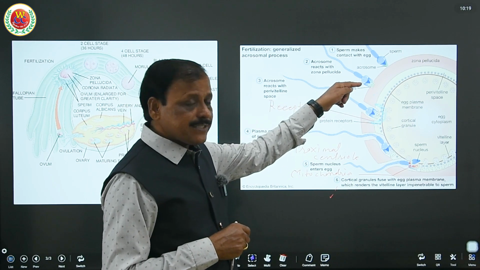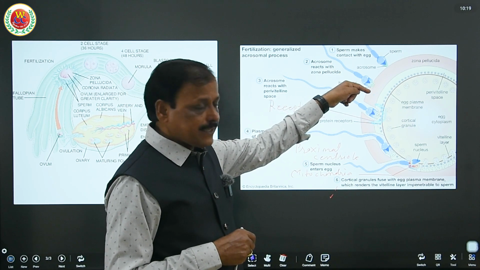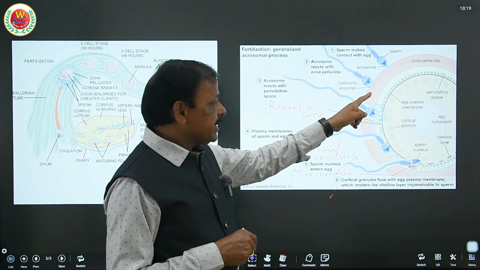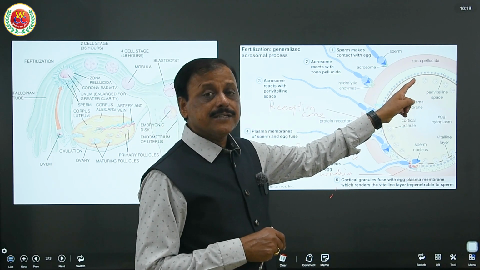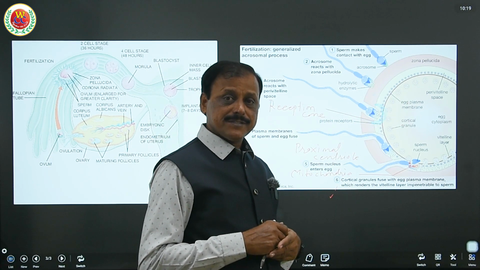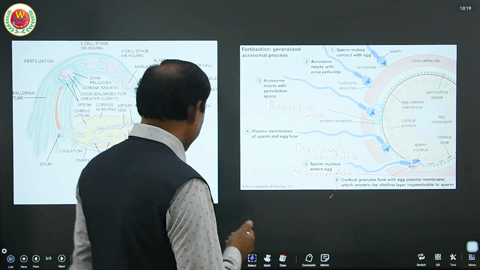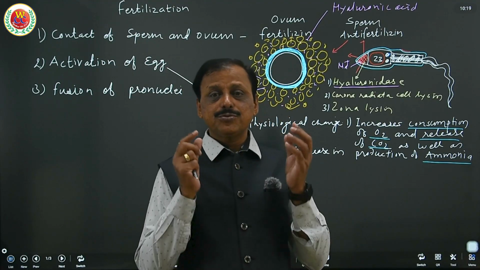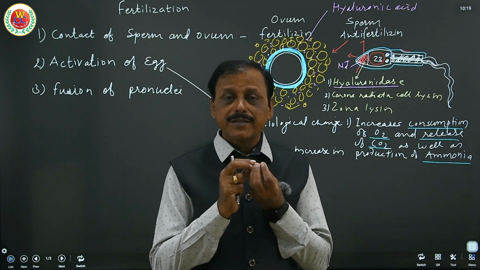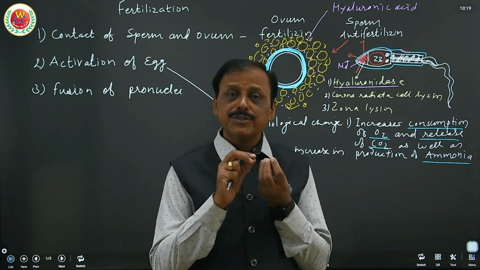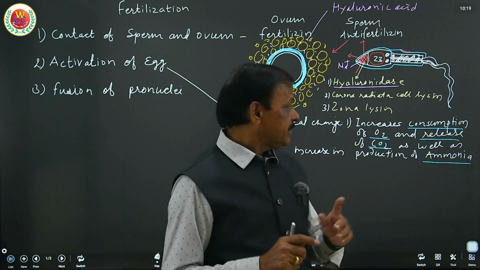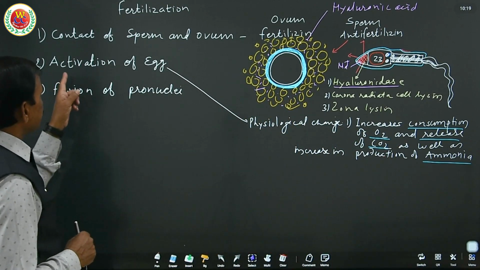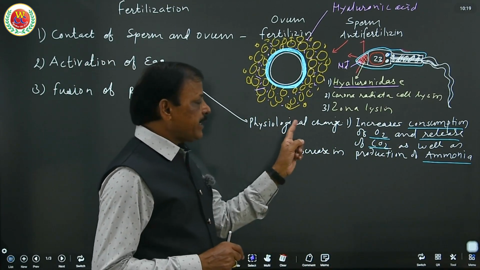See, as soon as the sperm penetrates through the corona radiata and zona pellucida, that secondary oocyte arrested in metaphase continues to divide and forms the second polar body and ovum, so that the pronucleus of the female fuses with the pronucleus of the male to form the zygote.